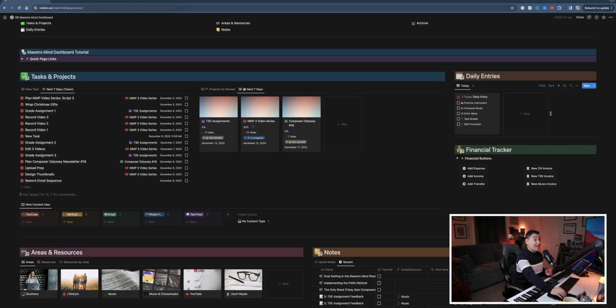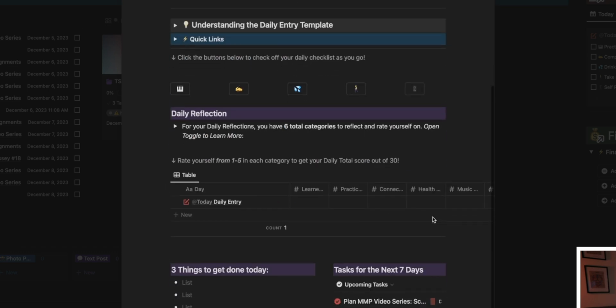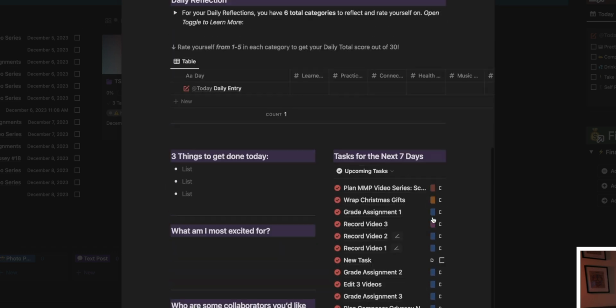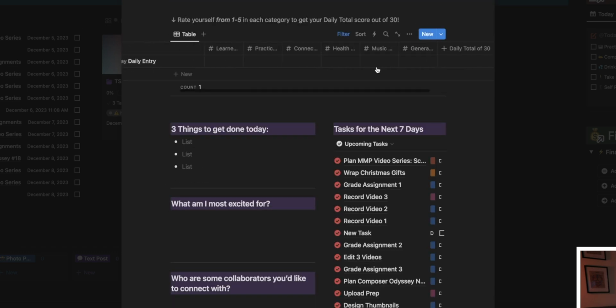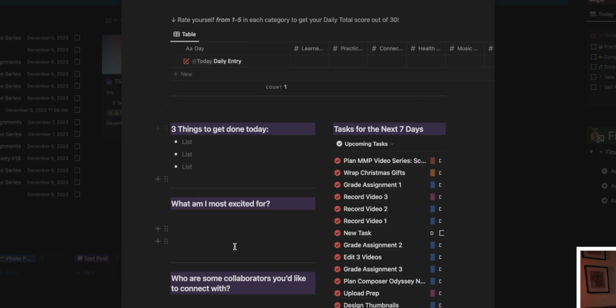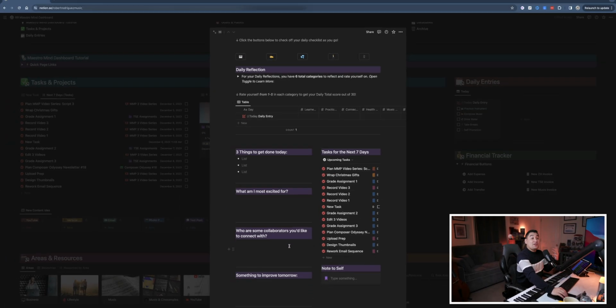Next up, we have our daily entry section. This view shows us an auto-populated journal entry that lets us plan out and reflect on that current day. If we go inside, you could keep track of your priorities, your tasks, your daily reminders. You can rate yourself on your overall musical productivity, and you can take notes on what you want to accomplish versus what you think you should improve on.